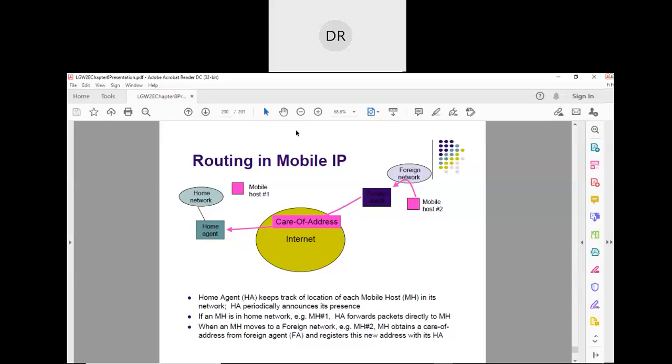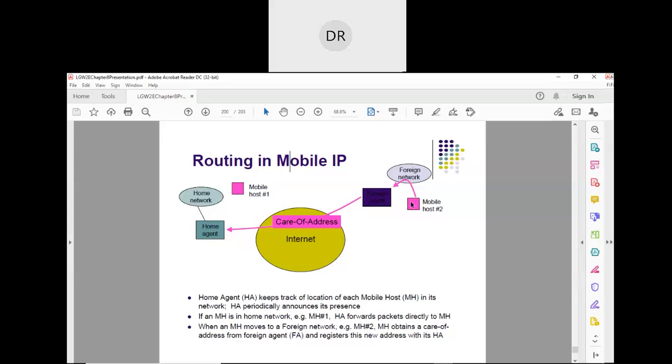Please see the pointer. Here there is a correspondent host who wants to communicate with this mobile device. He doesn't know that the mobile device is here. So this correspondent host communicates with the home agent and says, I want to communicate with this mobile host. The home agent knows that presently this mobile host is in this network, so it establishes the communication with this mobile host using this foreign agent, and gives the details of this correspondent host.